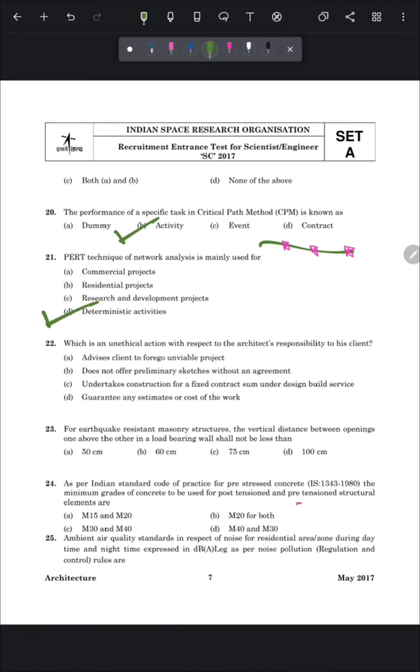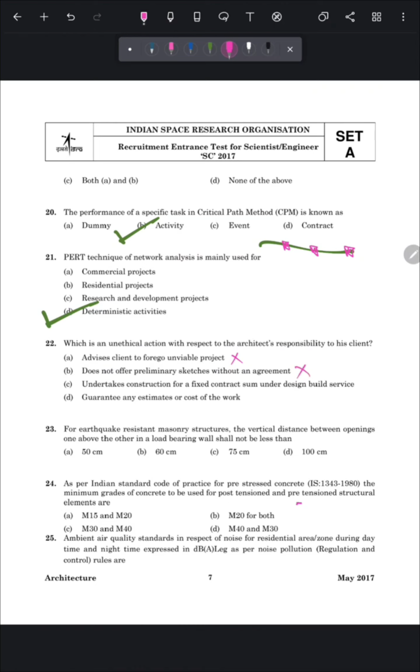Our next question is, which is an unethical action with respect to the architect's responsibility to his client? So let's see the statements one by one. Advises client to forego unviable project. So this is not unethical. Second is, does not offer preliminary sketches without an agreement. So it's also not unethical.